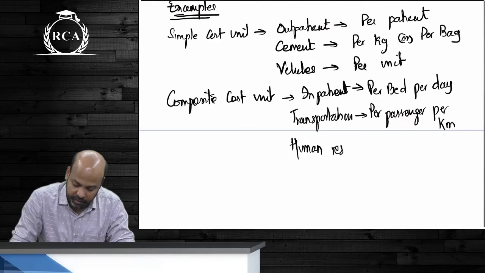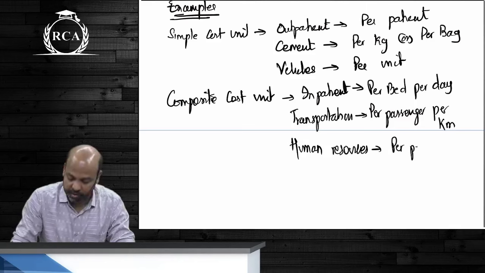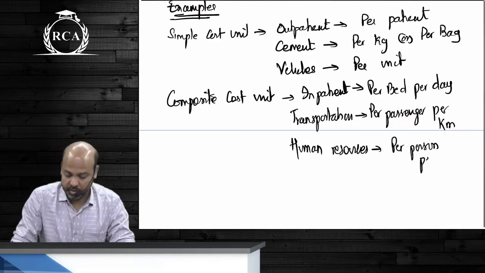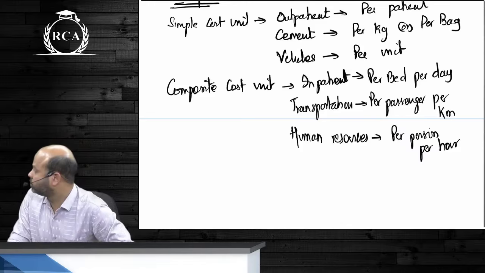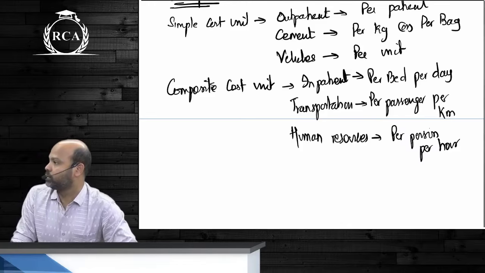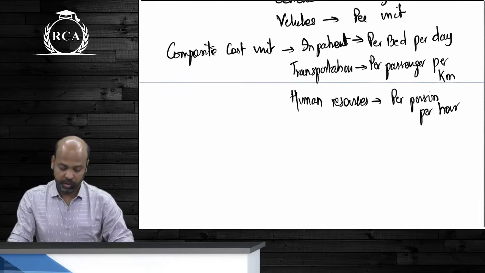Human resources, it is per person per hour.